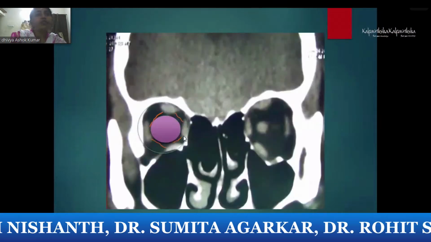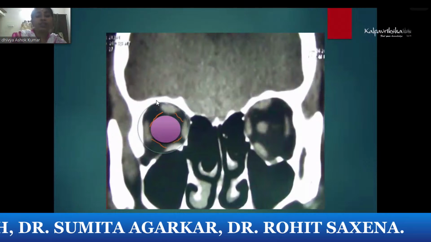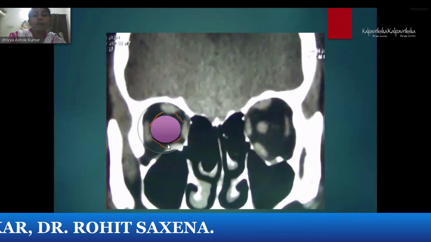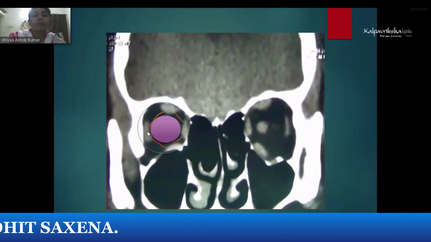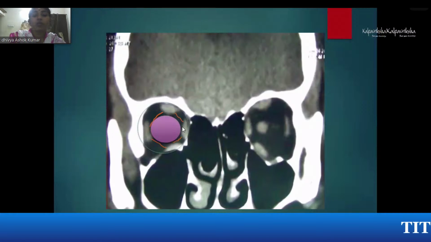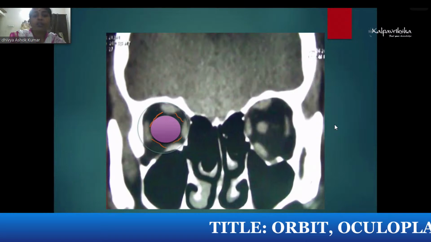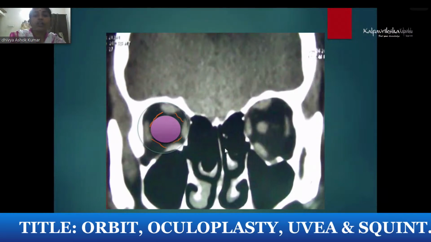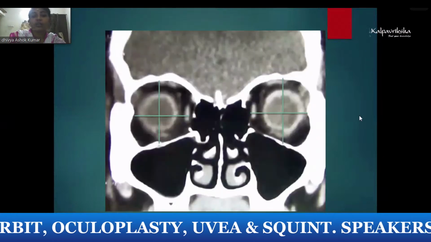So in tumors or any mass lesion, we classify them into intraconal or extraconal depending upon the muscle cone. So you see this, these are the muscle reflections. If it is inside this cone, it's called intraconal. Anything outside this cone is called extraconal. So specific masses can be defined as intraconal or extraconal depending upon the position inside the orbit.